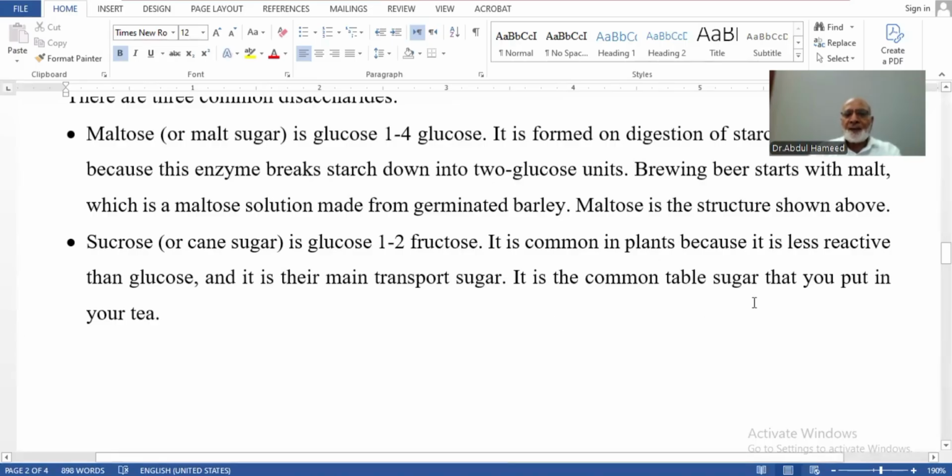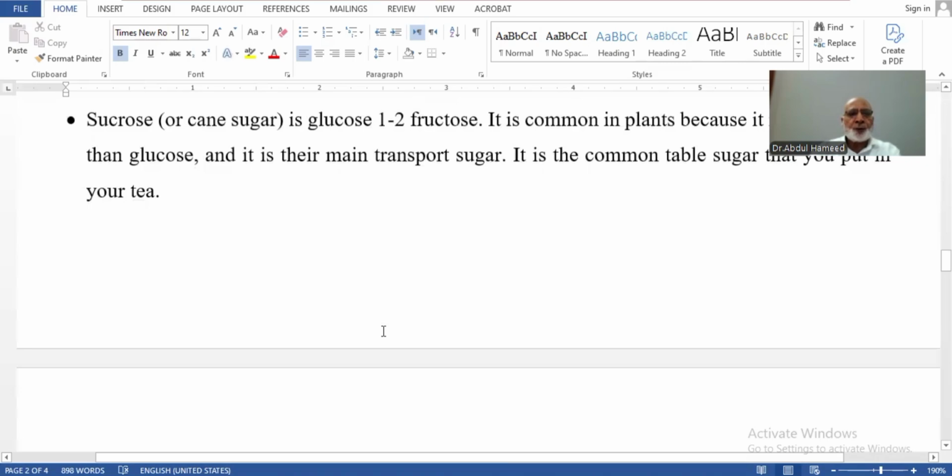So it is the common table sugar. So we put it in our tea. So when we say sugar, it means sucrose. When we name it as table sugar, it means sucrose.